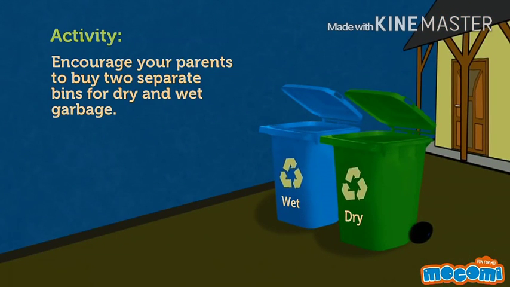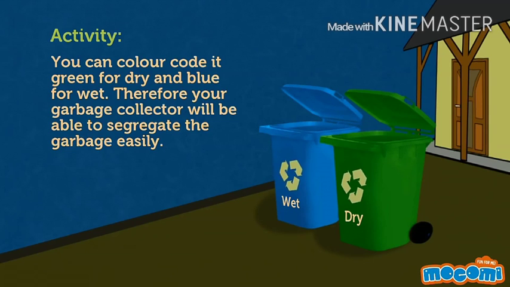Encourage your parents to buy 2 separate bins for dry and wet garbage. You can color code them green for dry and blue for wet. Therefore, your garbage collector will be able to segregate the garbage easily.